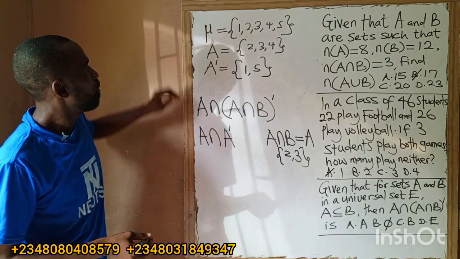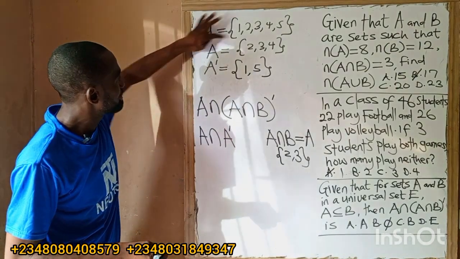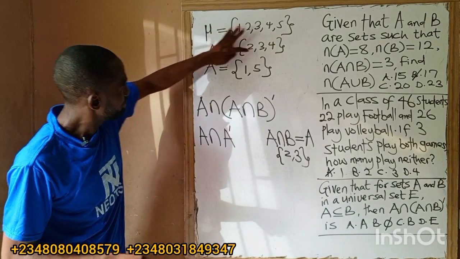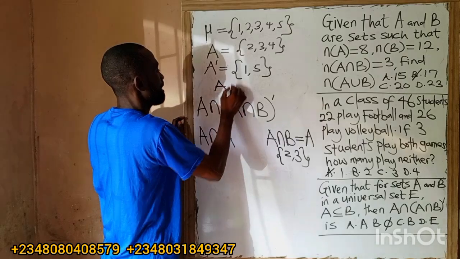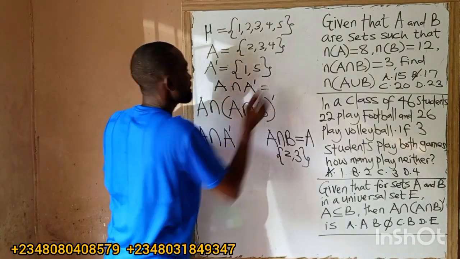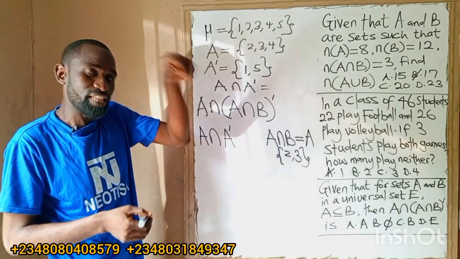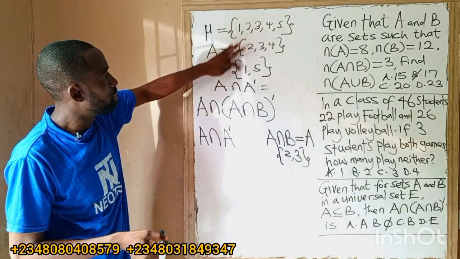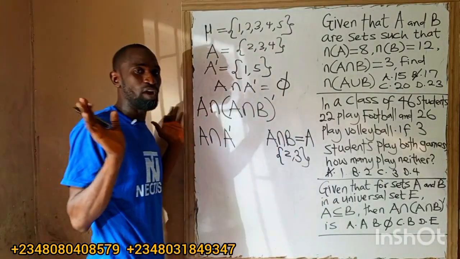If they now ask us what is A intersection A prime? Look at this. So universal set is this, A is this, A prime is this. What is now A intersection A prime? As in, what can you see inside A that you can also see inside A complement? Do they have anything in common? They don't. So our answer here will be the empty set, since they don't have anything in common.